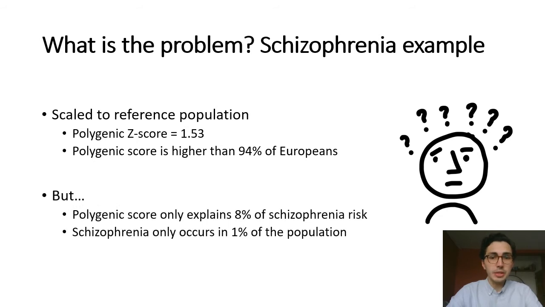However, for clear interpretation of this result, we would like the prediction to be on the absolute scale, i.e., what is the probability that an individual with this score will develop schizophrenia? To determine this, you must take into account the variance explained by the polygenic score and the population prevalence of the outcome, and this is challenging to do in your head.